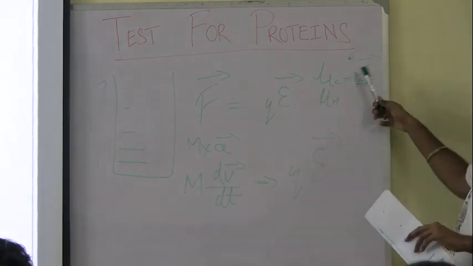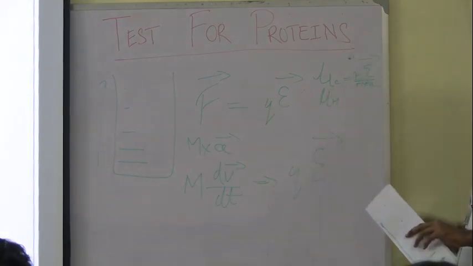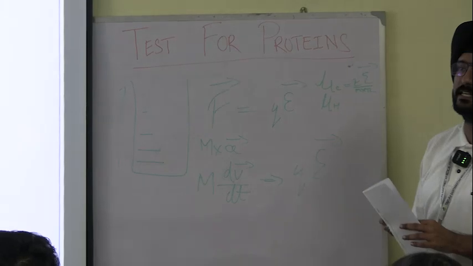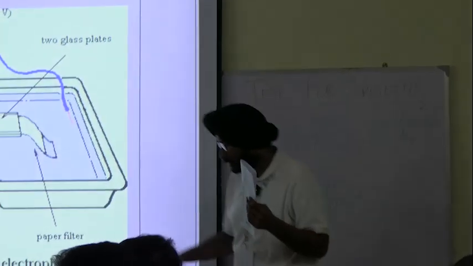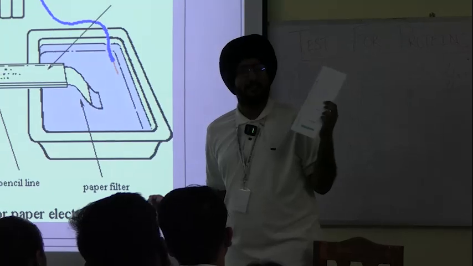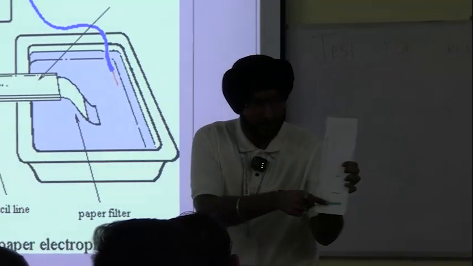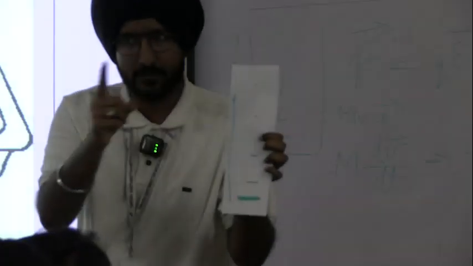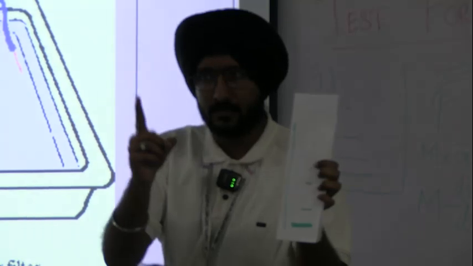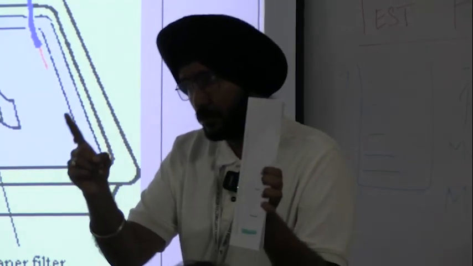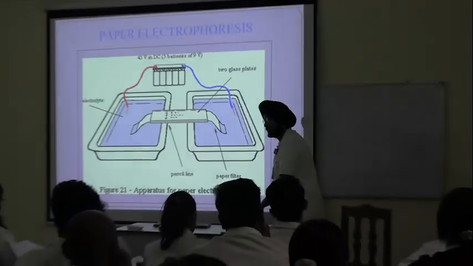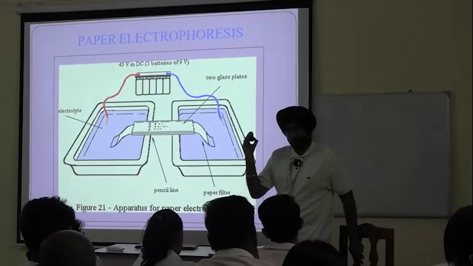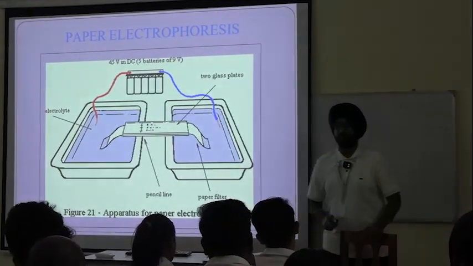The electrical resistance, electric field, mass and radius. So, electrical mobility is inversely proportional to mass. The more the mass, the lesser the mobility, and hence the lesser the distance covered on the support media. Okay, so this is how separation takes place in paper electrophoresis.